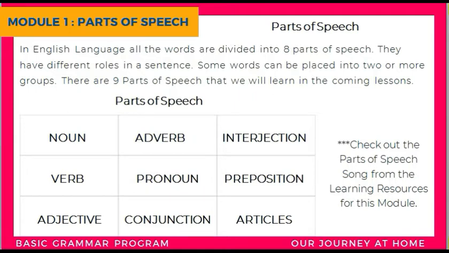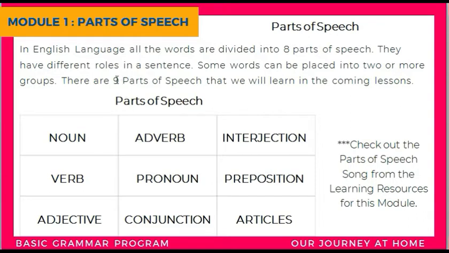In the English language, all the words are divided into 8 or 9 parts of speech. Now why 8 or 9? Because sometimes articles are considered a part of speech. Otherwise, in some schools they are left out as a separate topic. So either there are 8 or there are 9 parts of speech. For the sake of these lessons, we are going to consider there are 9 parts of speech.